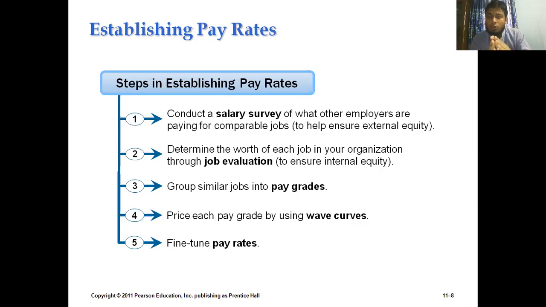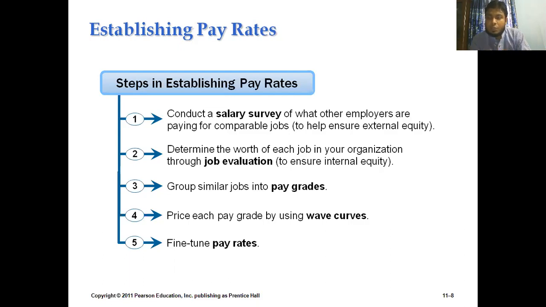Okay, so job evaluation will determine the pay rate for the employees. If the job is very valuable from the organizational point of view, we need to provide them the required amount that is also being paid by the other competing organizations. Number 3, what we are experiencing from that process, is grouping similar jobs into pay grades.